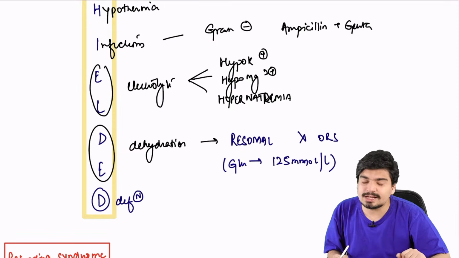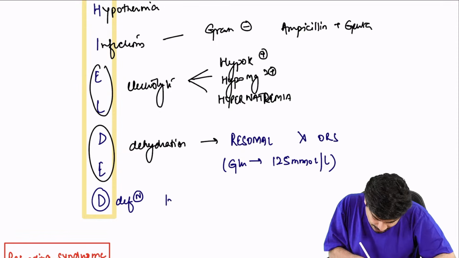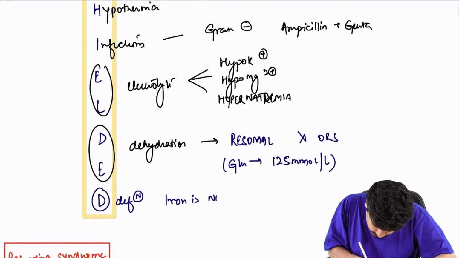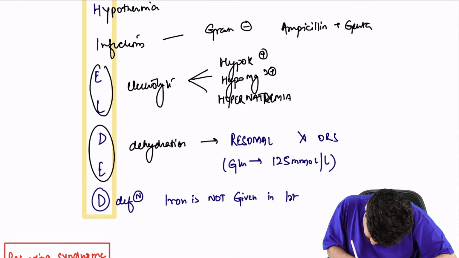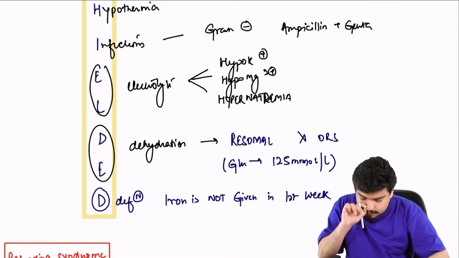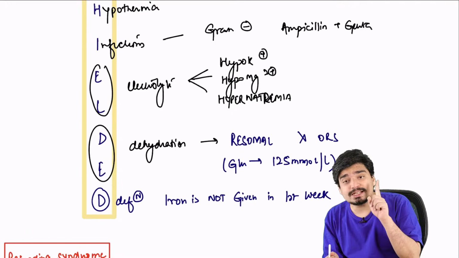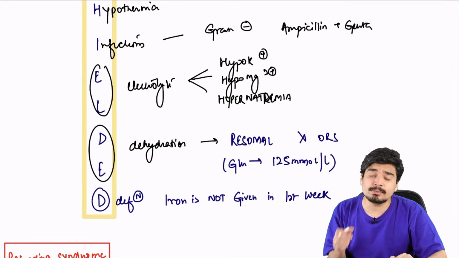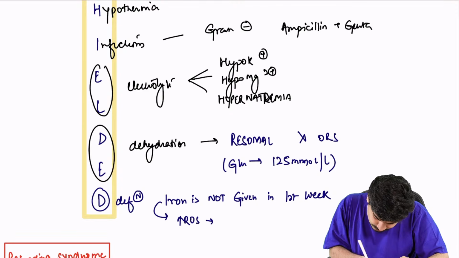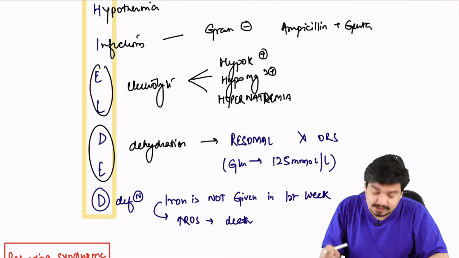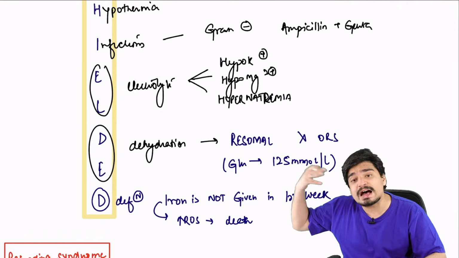One thing important as far as treatment is concerned, iron is not given in the first week. Even if there is iron deficiency, in the first week of management we don't give iron because it can cause free radical formation. It can increase reactive oxygen species formation, which can cause death. So we don't give it in the first week, we give it after the second week.